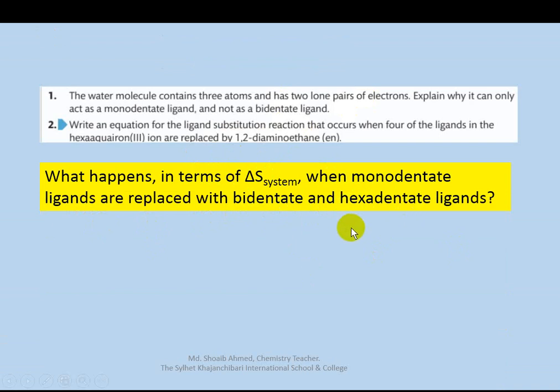When monodentate ligands are replaced by bidentate and hexadentate ligands, the number of molecules of product increases. As a result, the entropy change of the system increases, so the complex ion becomes more stable. There is a positive increase in entropy of the system, and so a more stable metal complex ion is formed.